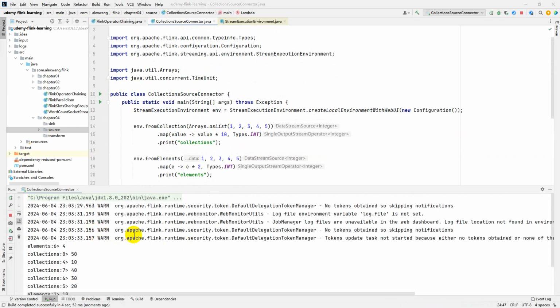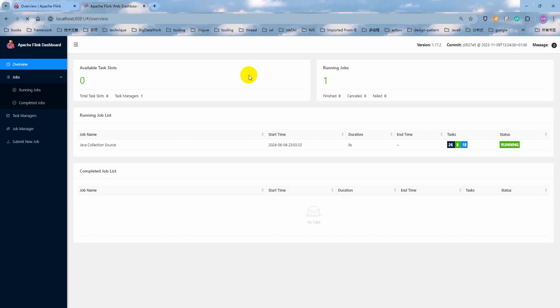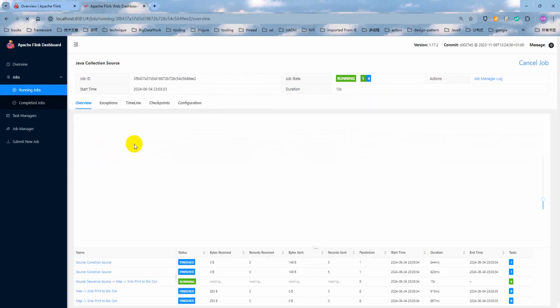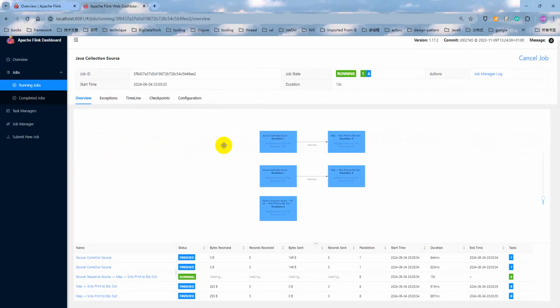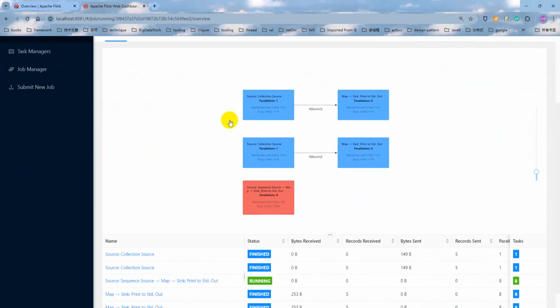As you can see, the application continuously prints, and we can open the localhost Job Manager Web UI, click inside the job, collection source, as you can see, and here this data stream source's parallelism is always one.